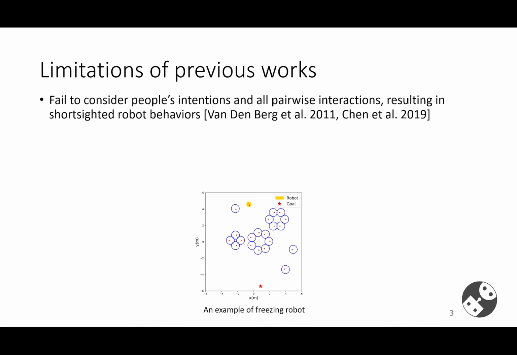Lots of previous work in crowd navigation has already made efforts toward this end, including reaction-based methods and learning-based methods. However, both methods usually fail to consider people's future intentions as well as all pairwise interactions into robot planning. This results in short-sighted robot behaviors such as the freezing robot problem.